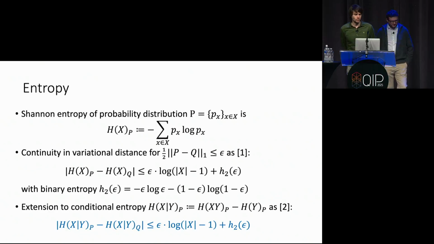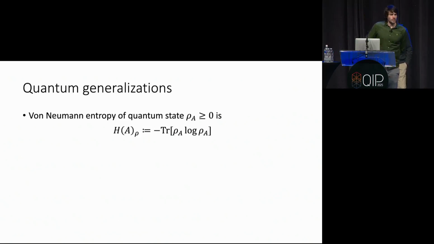Why would we be interested in having something that is independent of Y? For example, in cryptography, if you have an adversary, you might not know the dimension, or you don't want to make any assumptions about the dimension of that system. So this relation can be quite useful. I will talk very briefly about applications in a minute. But this is the classical landscape. Of course, we're here at the quantum conference, so what we want to do is find quantum generalizations of these relations.